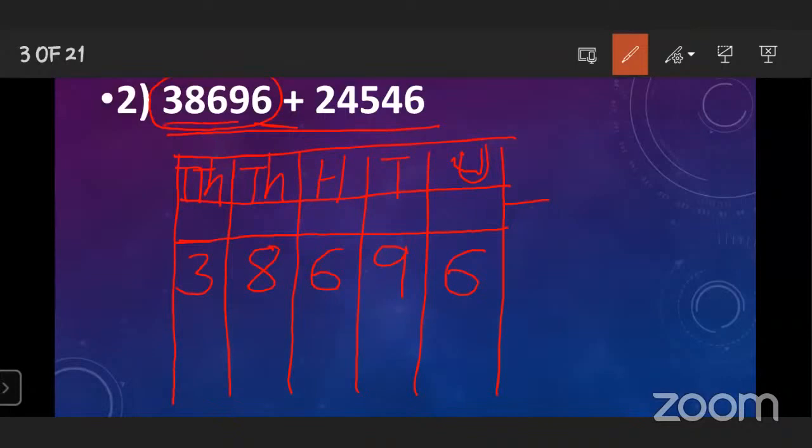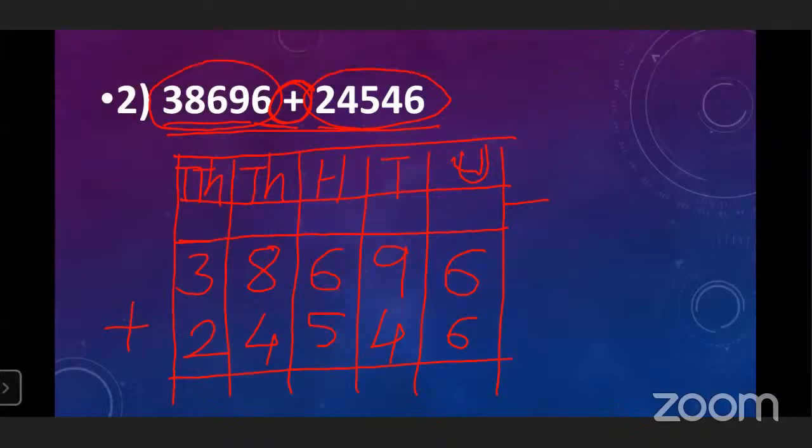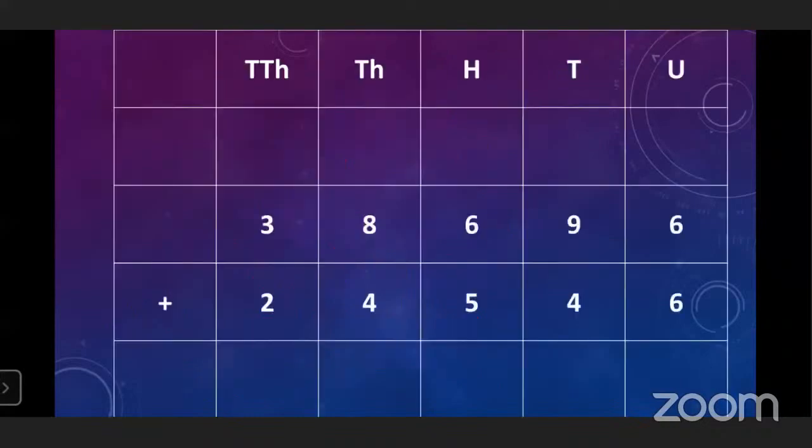After writing the first number, you have to write the sign. Which sign is here? Plus. So you write plus. The same process applies for the second number: first write the unit place digit, here also 6, then 4, then 5, then 4, and then 2. Understood how to arrange the numbers vertically? Yes. When you arrange them vertically, you will get numbers like this.